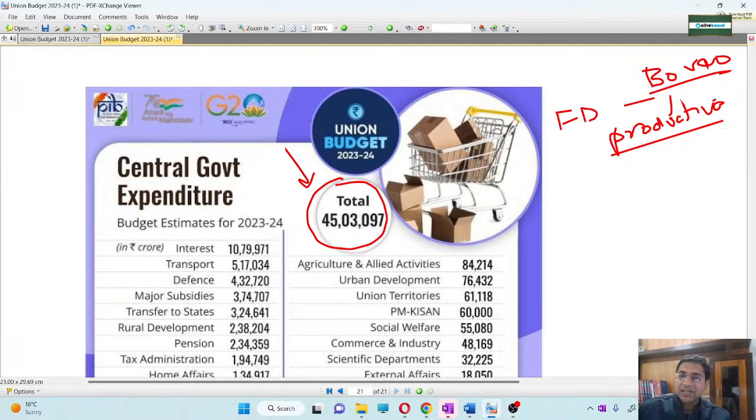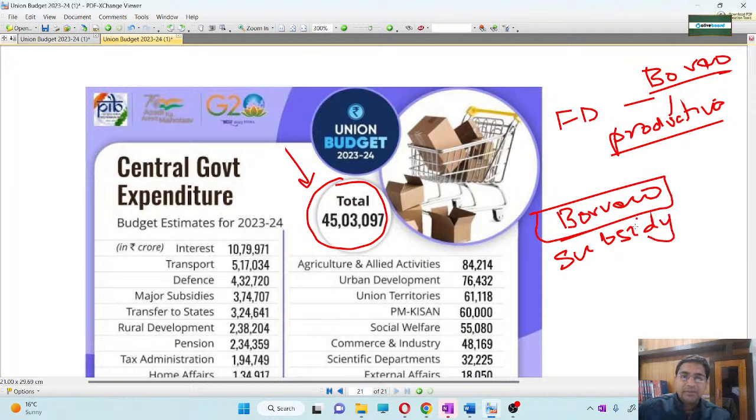Now it is not that if you have a fiscal deficit, you have borrowed the money and you have started giving subsidy, you are giving an interest payment. Okay, you have to reduce this interest payment also, because this is so high, 10 lakh crore is your interest payment only. Of your total expenditure of 45 lakh crore, close to 11 lakh crore we can say, you have to give as interest only to the various places, right? So this is how we have to make sure that judicious optimization we have to do.